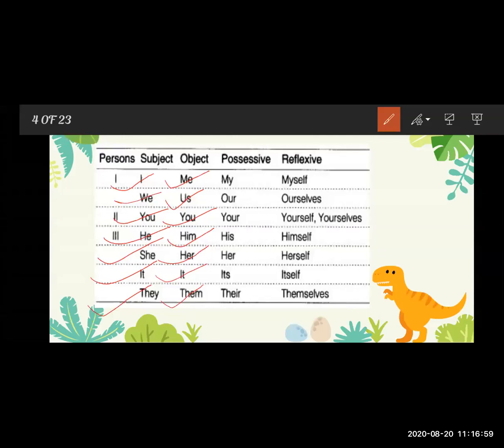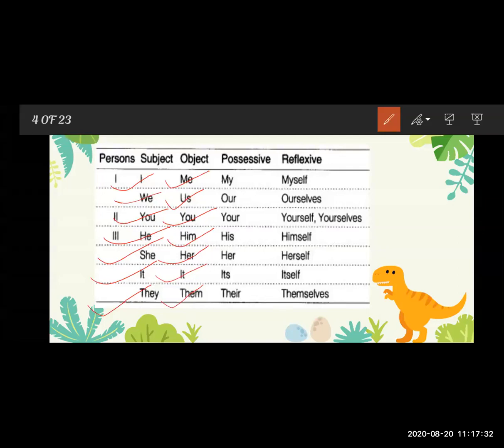So what is the subject pronoun? A subject pronoun replaces a noun as the subject of a sentence or clause. They are one of the easiest pronouns to identify. Look for the person or thing having a direct effect on the action. I, we, you, he, she, it, and they are the subjective pronouns.